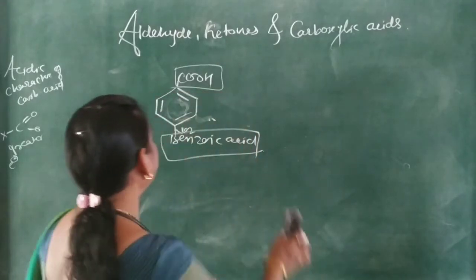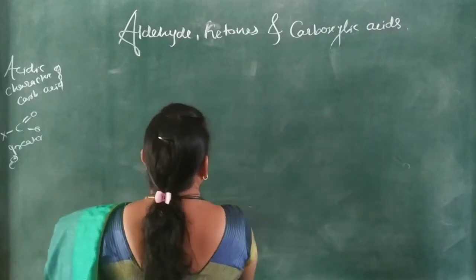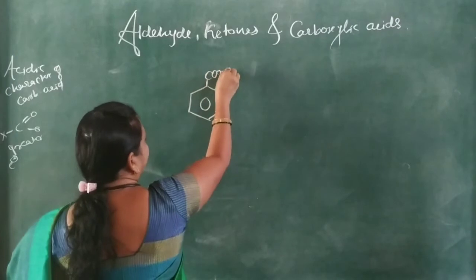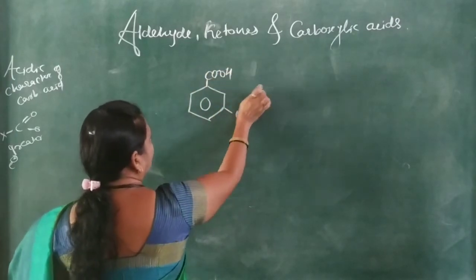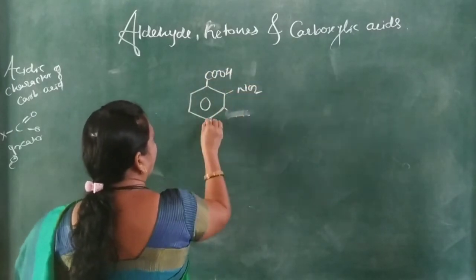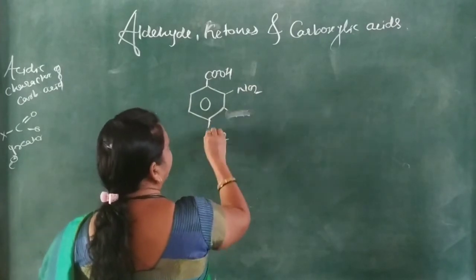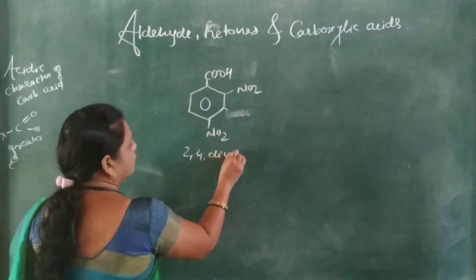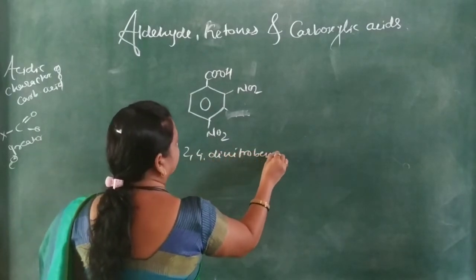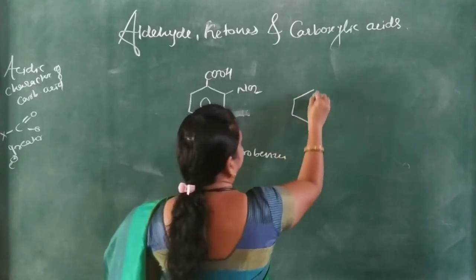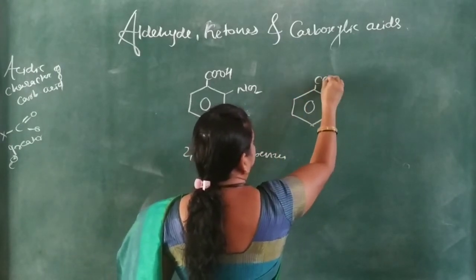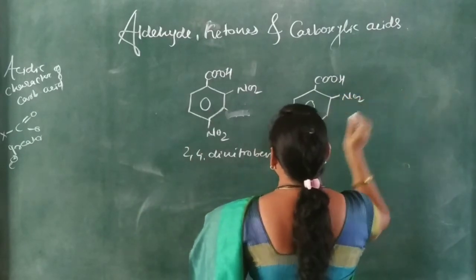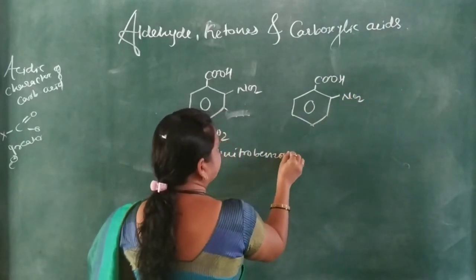For example, if 3 molecules are there, here benzoic acid, here NO2 and here NO2, means ortho and para position NO2. So here 2,4-dinitrobenzene. Okay. Then the next one is only ortho-nitrobenzoic acid, not benzene, benzoic acid.